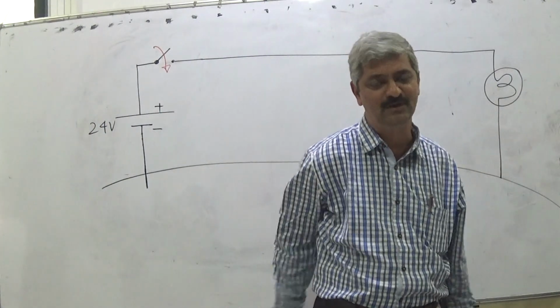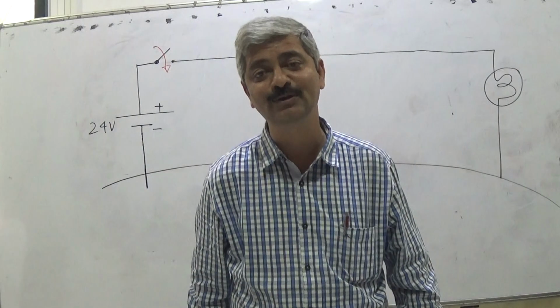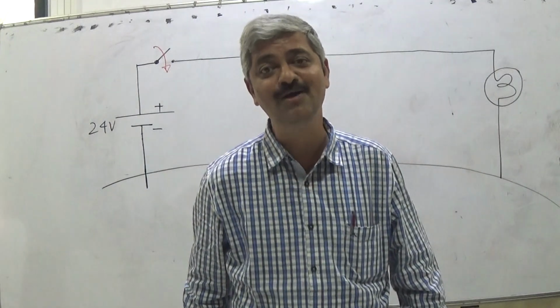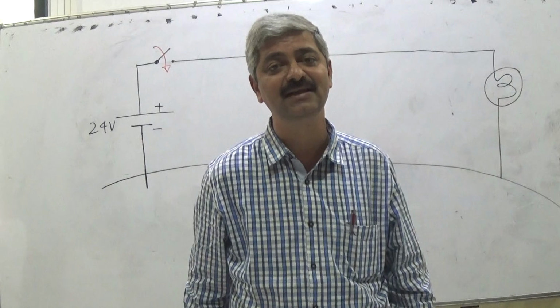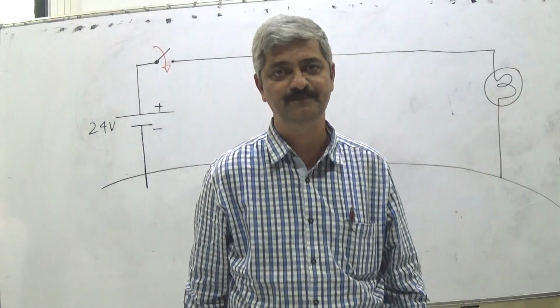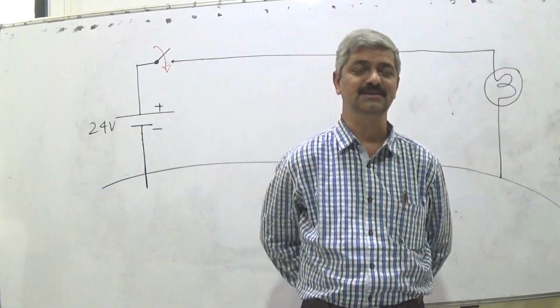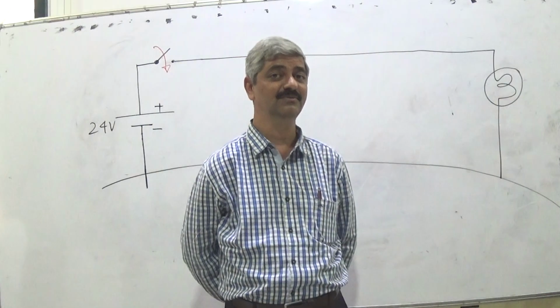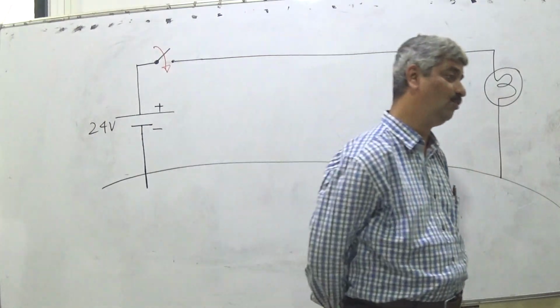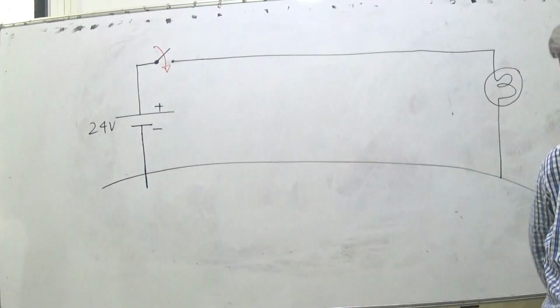The lamp will glow, everybody will say that, but how? The question is, how is the circuit complete? That question you cannot answer. The lamp glows, but circuit completion can't be explained.